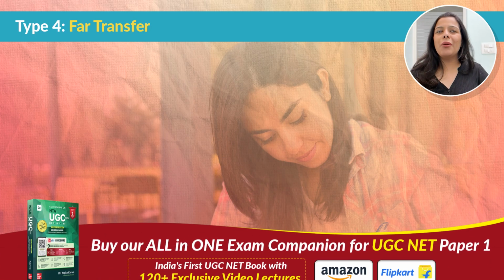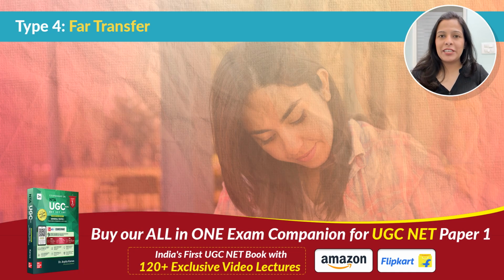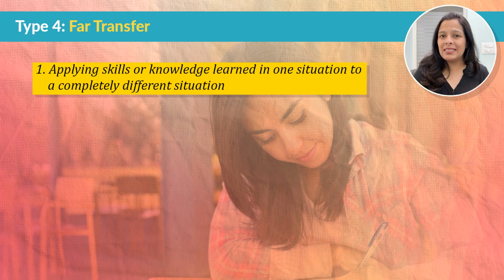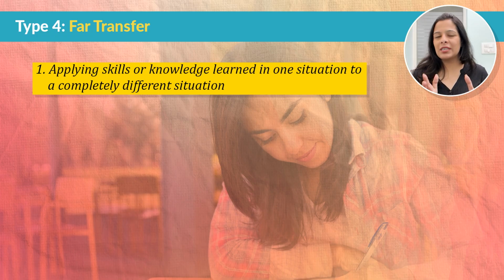Okay friends, now let us move on to the next kind of transfer of learning, which is far transfer. Now, this refers to the ability to apply skills or knowledge learned in one situation to a completely different or unrelated context. It's like using the same tool for tasks that don't seem to be connected at first. Confused again?